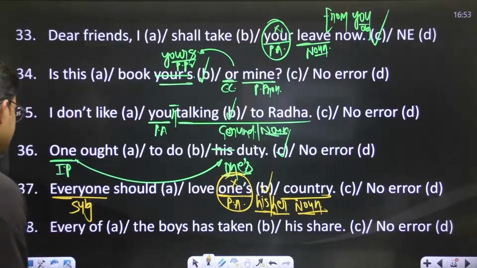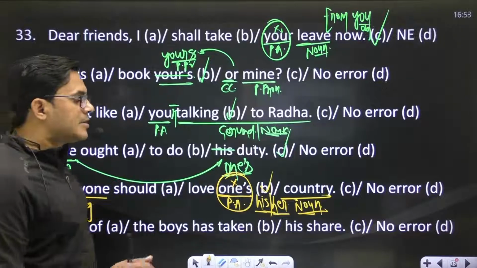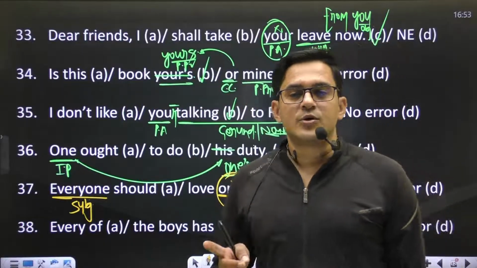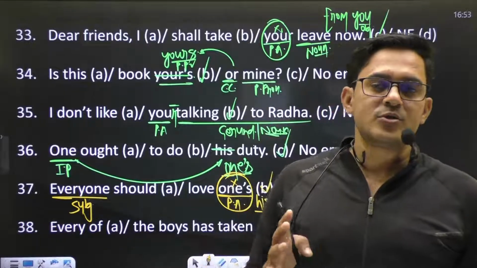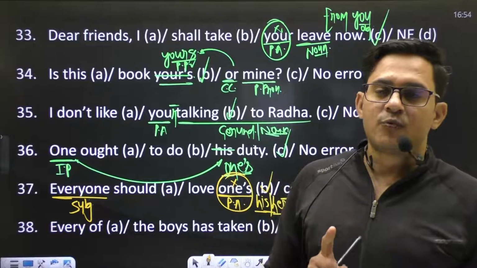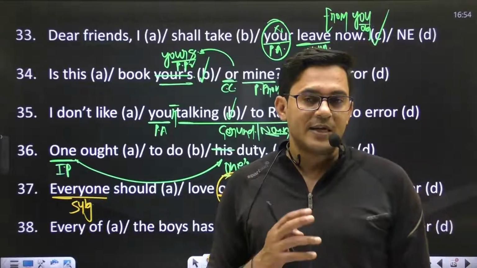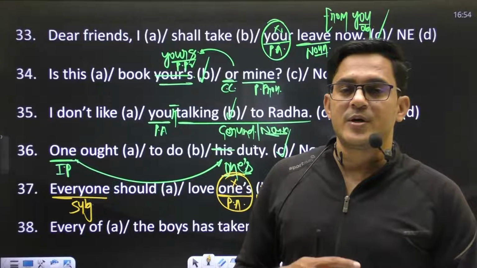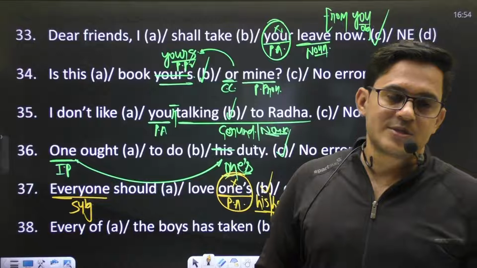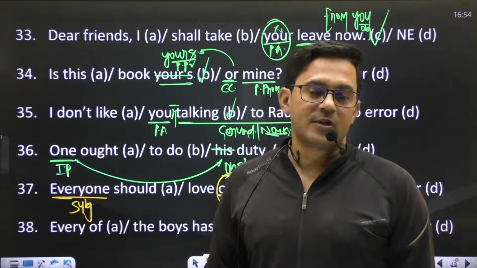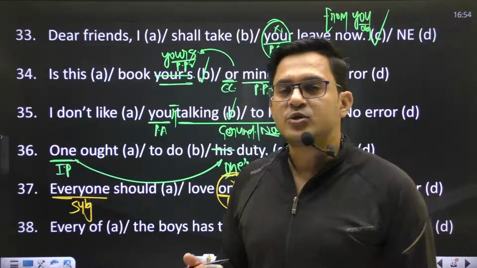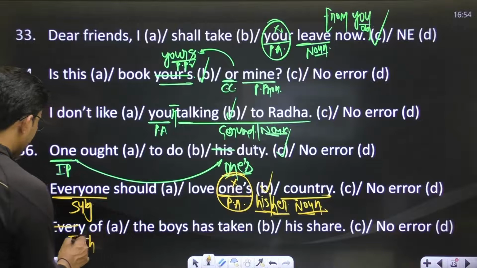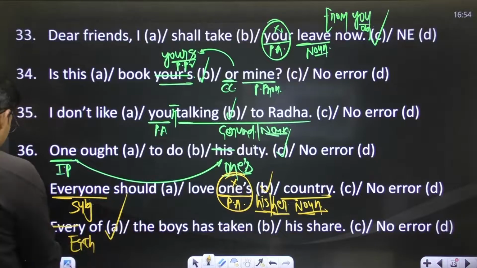Okay, move to the next one. Every of the boys has. Make sure there is nothing like every of in the entire English. Whether you are talking about two or more than two, we always use each of, right? Every is not a pronoun, it is always an adjective. Each has two different parts of speech: one is pronoun, one is adjective. When you use of after each, it becomes a pronoun. So each of is a pronoun. Each of will be there always. Never use the words every of. So the error is in part A.